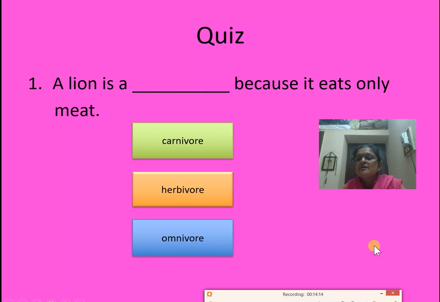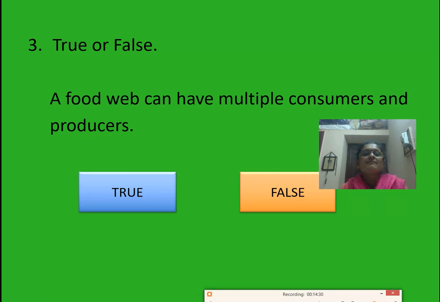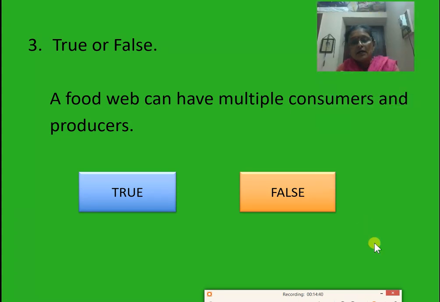Then coming to the next question, a dash is a producer. Which one produces the food? Yes, plant is the producer. The plant is the correct answer. Next one, true or false? A food web can have multiple consumers and producers. You already saw that the food web has different connections to each other, so it is true. Yes, it is true.